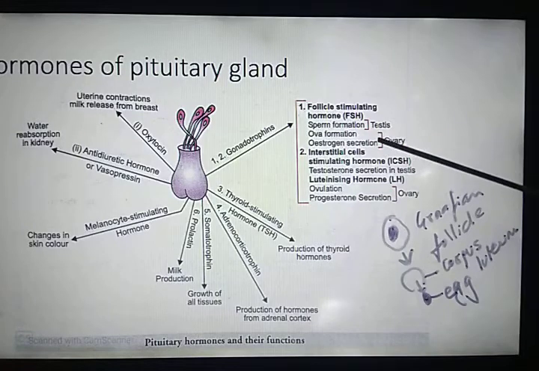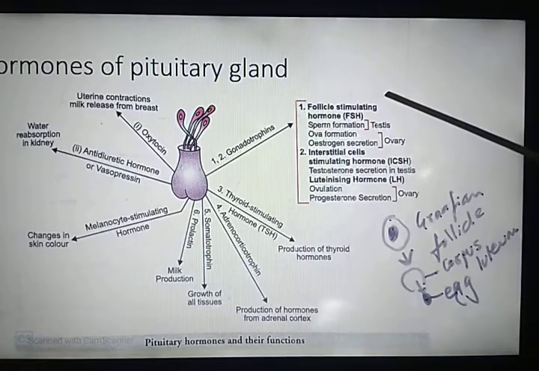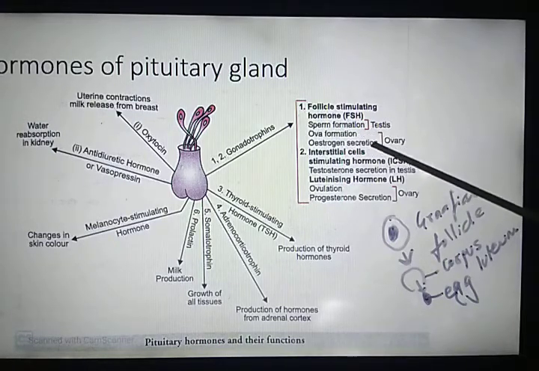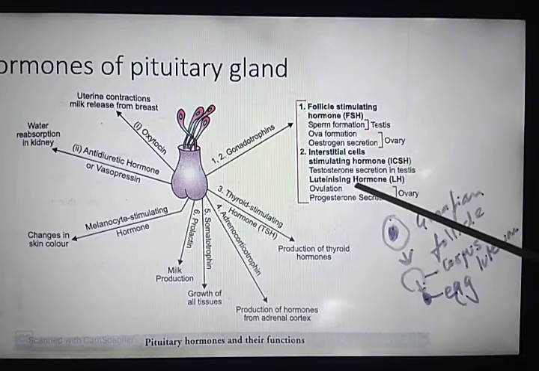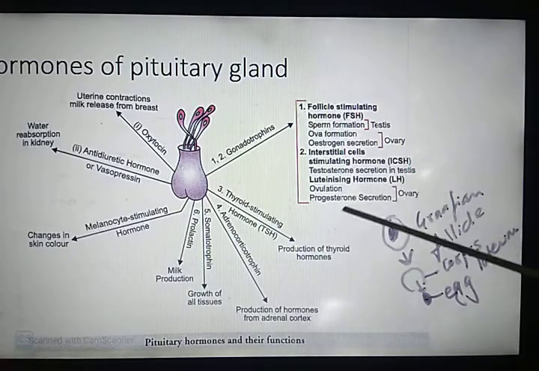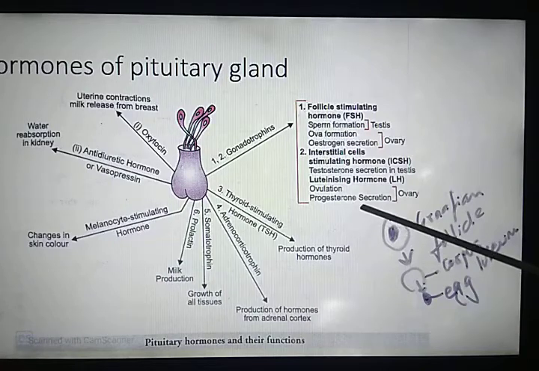Okay, so in ovaries, follicle stimulating hormone is responsible for egg formation and estrogen secretion. And luteinizing hormone is responsible for ovulation and progesterone secretion by corpus luteum.